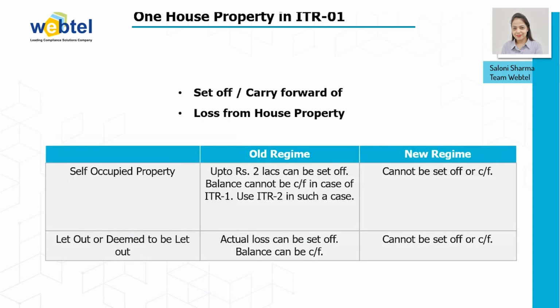Then comes set off or carry forward of loss from house property. If we talk about the self-occupied property, then if you are going to opt for the old regime, up to 2 lakh can be set off and the balance cannot be carried forward in case of an ITR-1. If you want to set off or carry forward the loss of house property, then you need to fill the ITR-2. And if you are going to opt for the new regime, then you will not be able to set off or carry forward your losses.